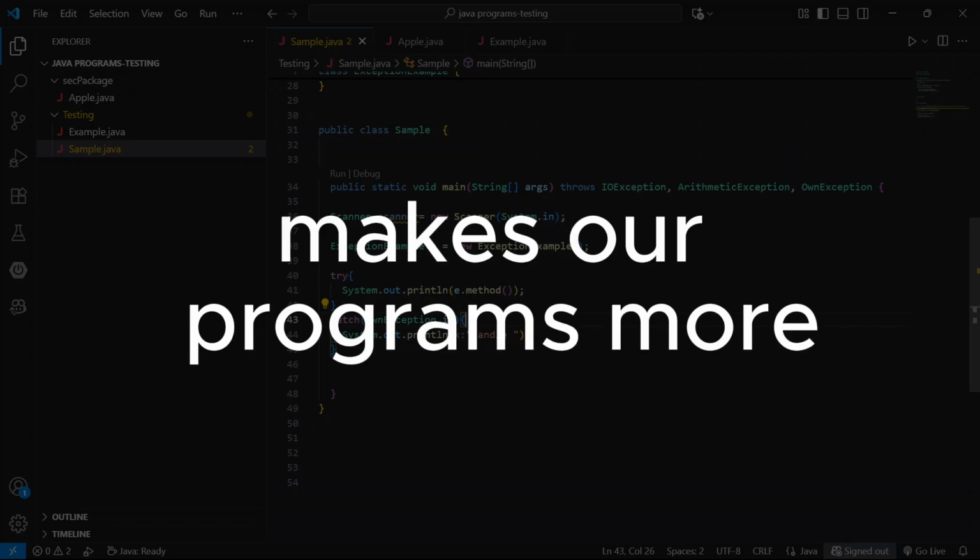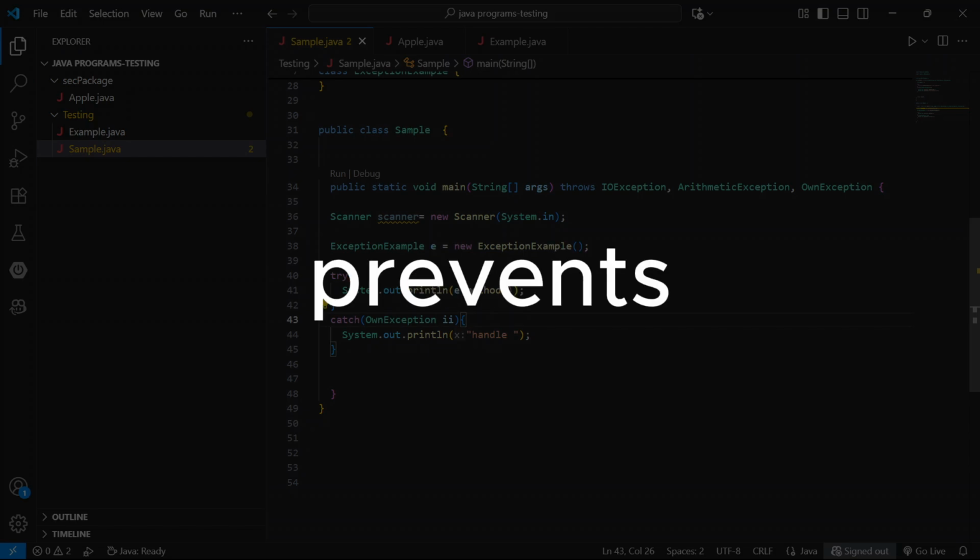Exception handling makes our program more reliable and prevents unexpected crashes.